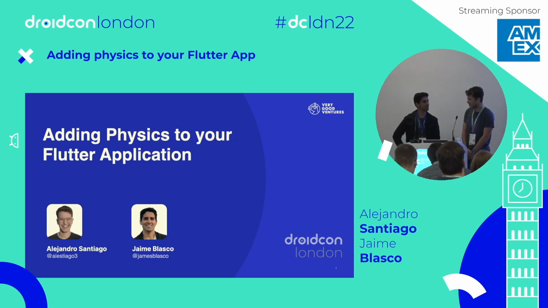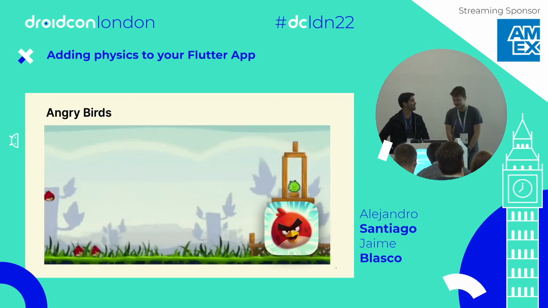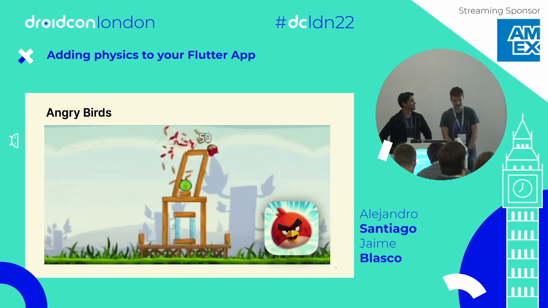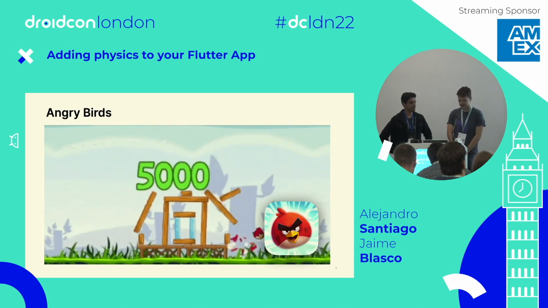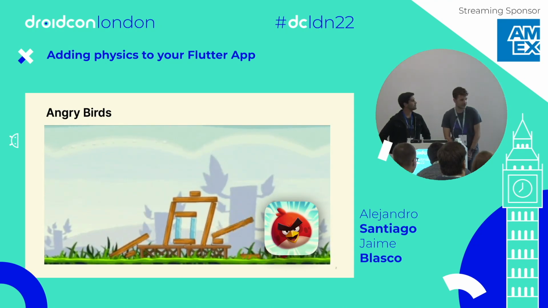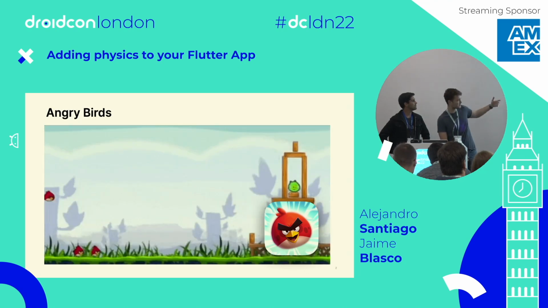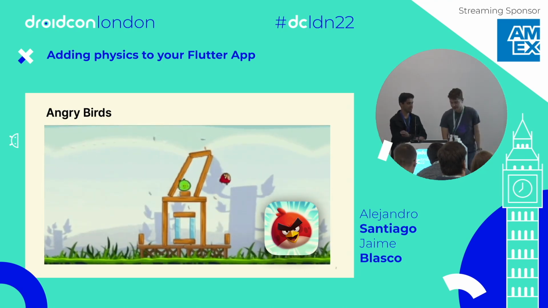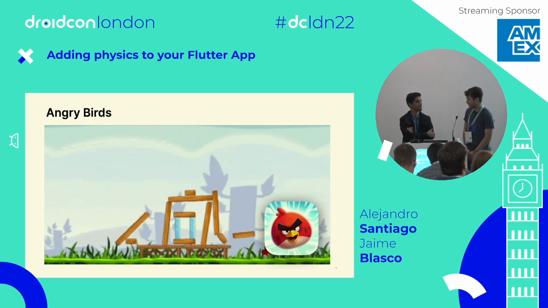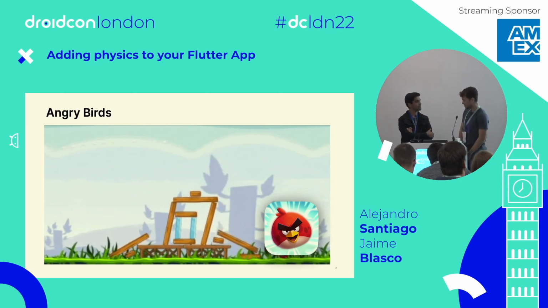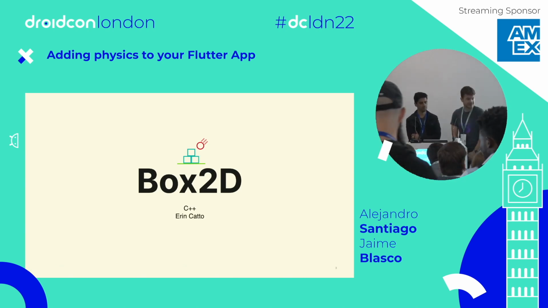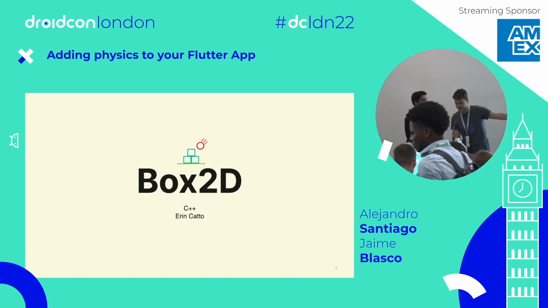So, do you remember Angry Birds? Yeah, I played a lot when I was a child. Angry Birds is a really cool game, and apparently it used a thing called Box2D for the physics engine. As you can see, it has a bunch of moving things. There's gravity, there's collisions, and a lot of things going around. So this Box2D thing is the physics engine, and it's written in C++ by a guy called Erin.